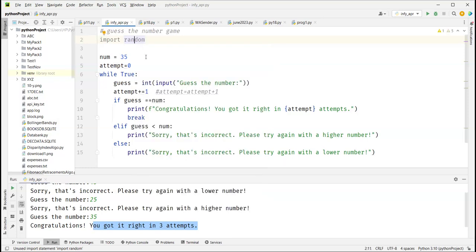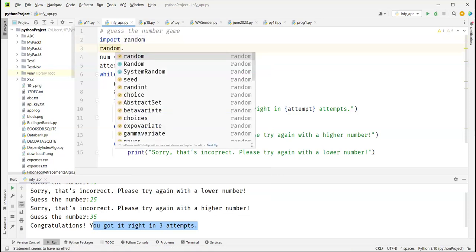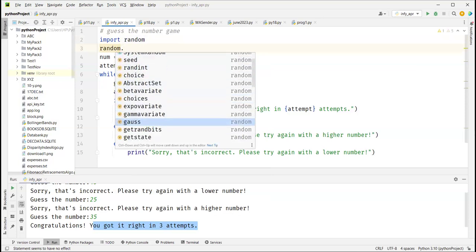So if you want to call those functions, only those set of functions, you say random, the module name, dot. The moment you say dot, you see V is for variable, C is for class, and you will have